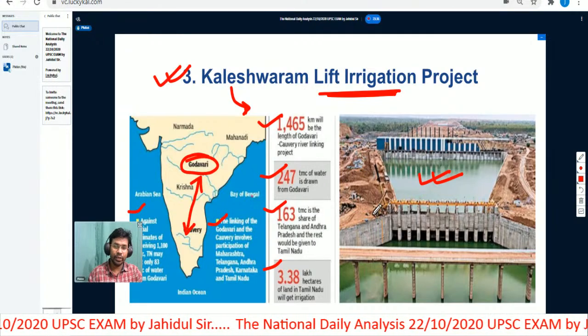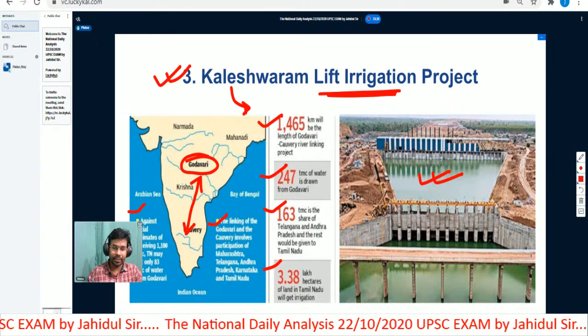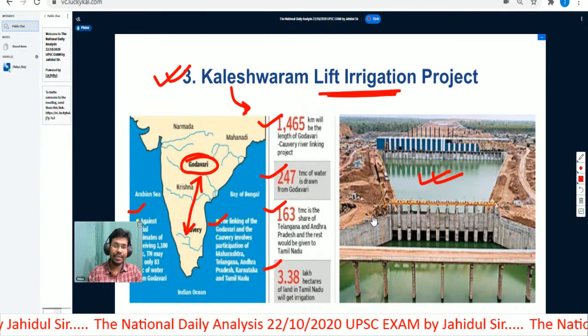Some information is mentioned in this particular slide. You can pause this video to learn more about this particular thing. Now let us move further and we will understand the current happenings about it.